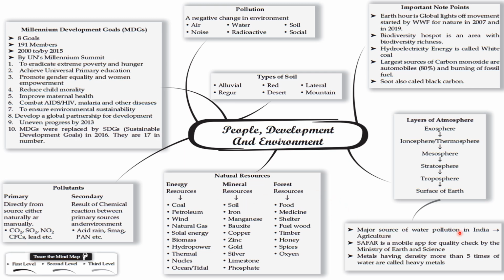Major sources of water pollution in India: agriculture. Sagar is a mobile app for water quality check by the Ministry of Earth Sciences. Metals having density more than 5 times that of water are called heavy metals.